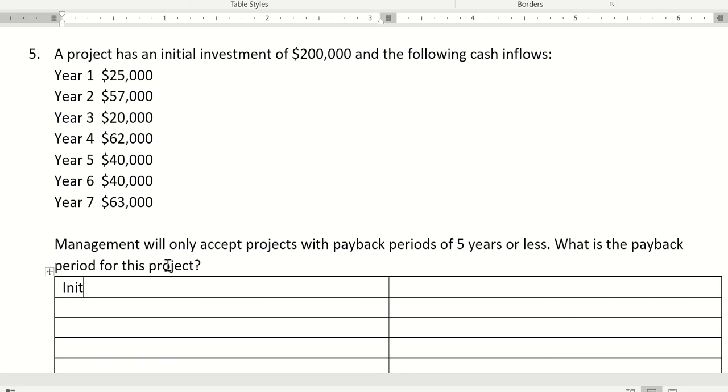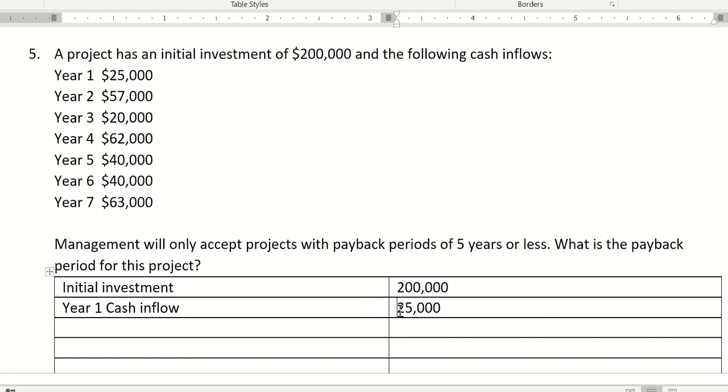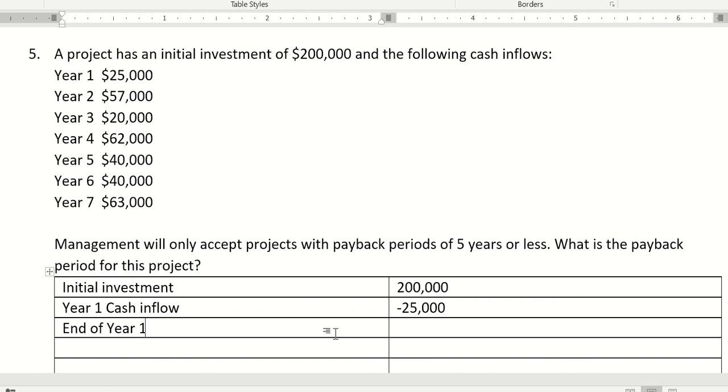So initial investment would be 200,000, and then we'll start year 1. Cash inflow is 25,000, and we'll deduct that to try to get back our 200,000. And so at the end of year 1, we have 175,000 remaining.